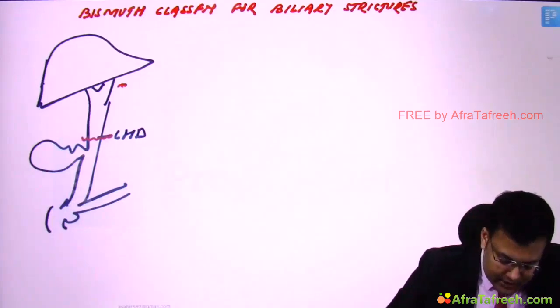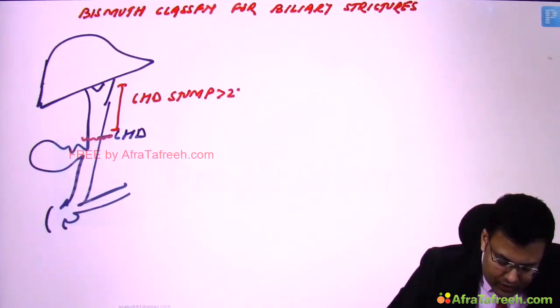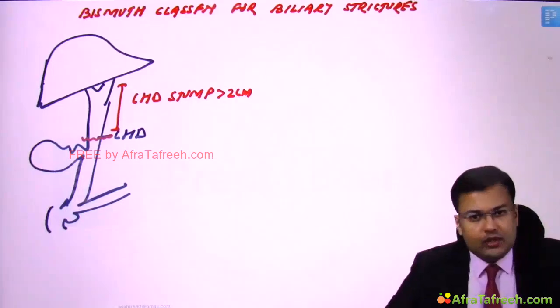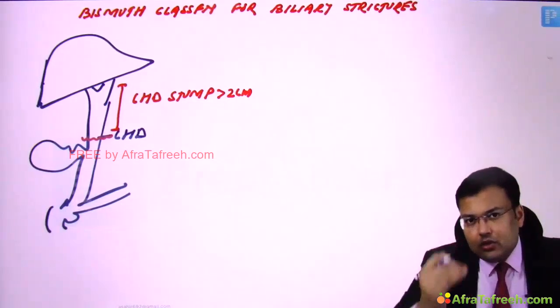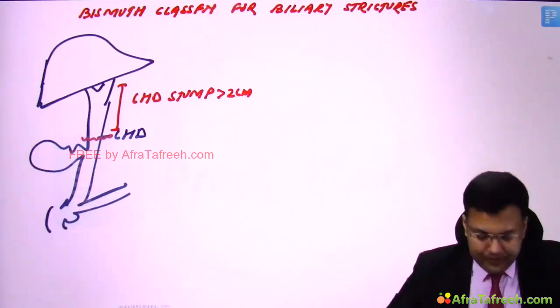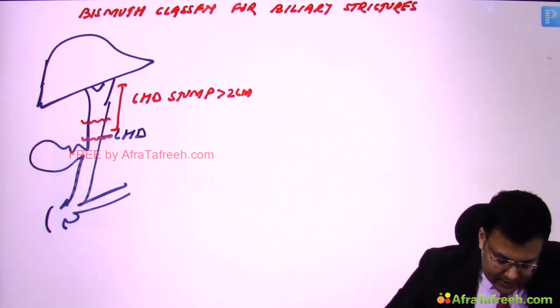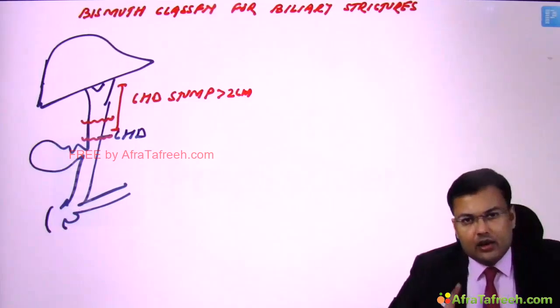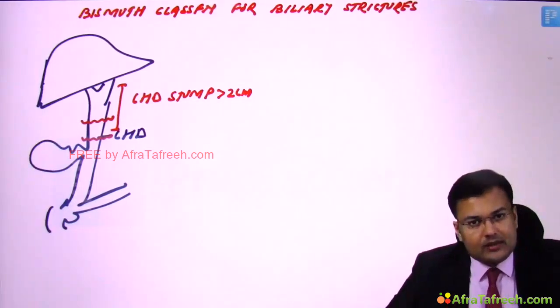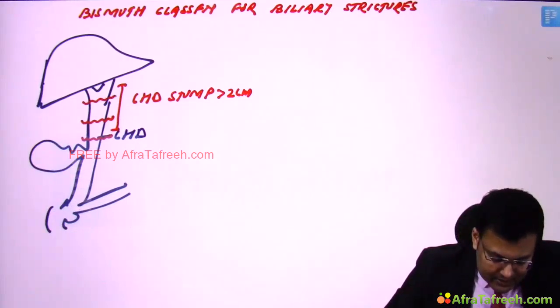Here you can see the common hepatic duct stump is more than 2 centimeter. When it is more than 2 centimeter, the stricture is low. This is known as type 1. If the injury is here, then the stricture is here, and here the common hepatic duct stump is less than 2 centimeter. This is type 2.